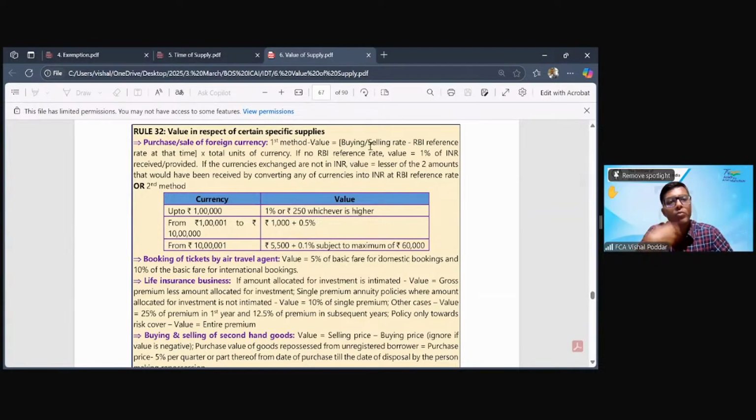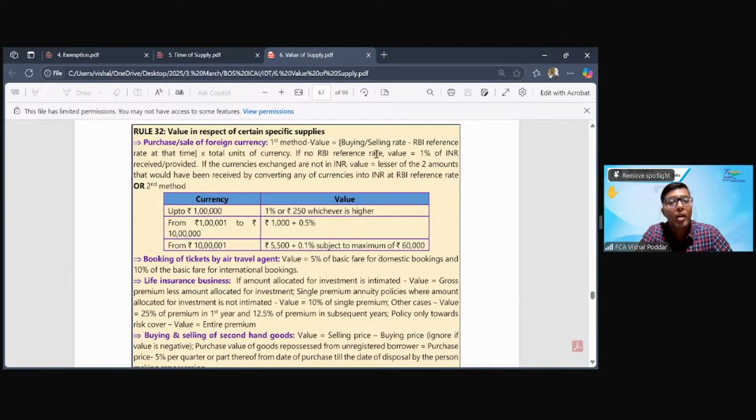And actually that is what is my benefit. So if I'm charging you 85 and the RBI rate at this point is 84, then this difference is my profit, or what you can say is the commission. So per dollar, I'm earning 1 rupee, multiplied by the number of dollars which I have exchanged. I have exchanged 1 lakh dollars, so my commission will be 1 lakh. On 1 lakh, I have to pay tax.